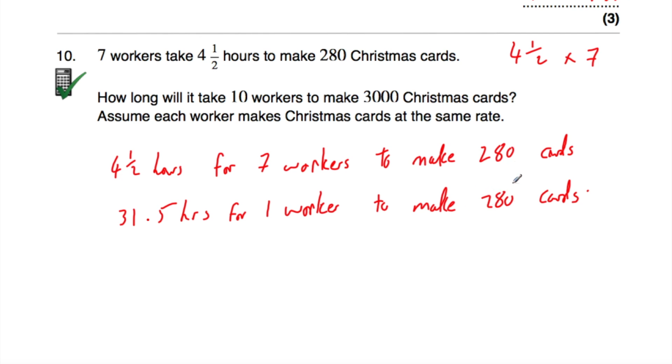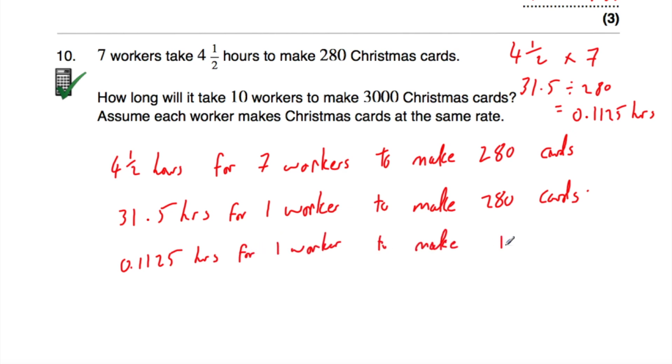Now what I'm going to do is divide that by 280. So rather than making 280 Christmas cards, we're going to see how long it takes for one worker to make one Christmas card. So let's work that out. 31.5 divided by 280 is equal to 0.1125 hours. So it would take 0.1125 hours for one worker to make one card.